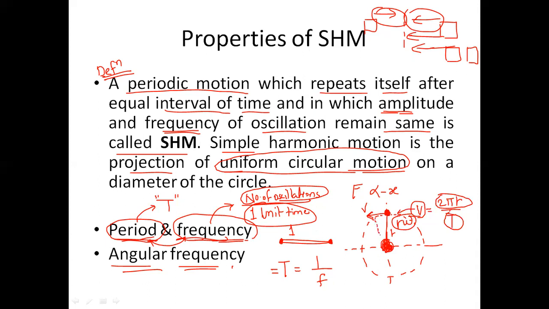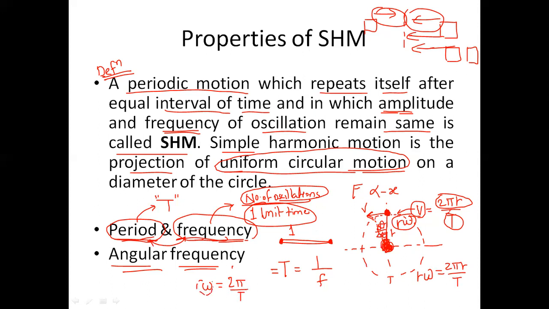What it means is how much angle it covers: delta theta per unit time delta t is called angular velocity. And the equation is v is equal to r omega. So if I substitute, I get r omega, which is v, is equal to 2 pi r divided by T. Or in other words, omega is equal to 2 pi divided by time period T.